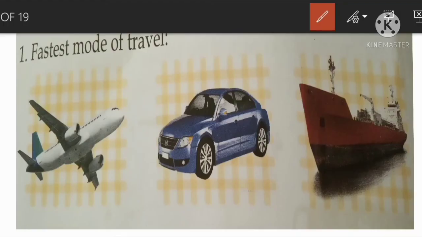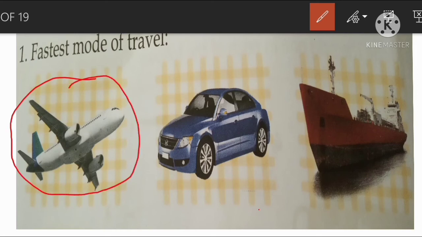First one, fastest mode of travel. Which is the fastest mode of travel here? Which one is the fast traveling vehicle here? This is the airplane, car, ship. Which one is moving faster here? Either aeroplane or car or ship. So airplane is moving fastest. So circle the fastest mode of travel, the aeroplane.